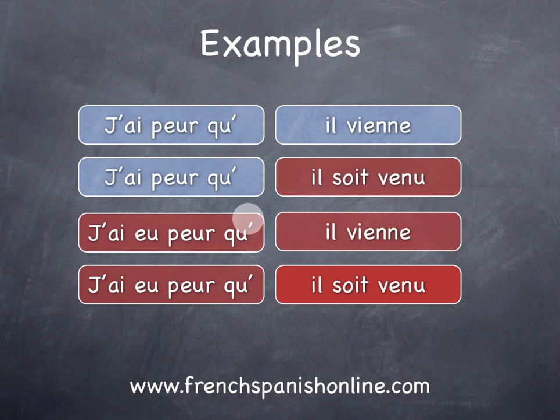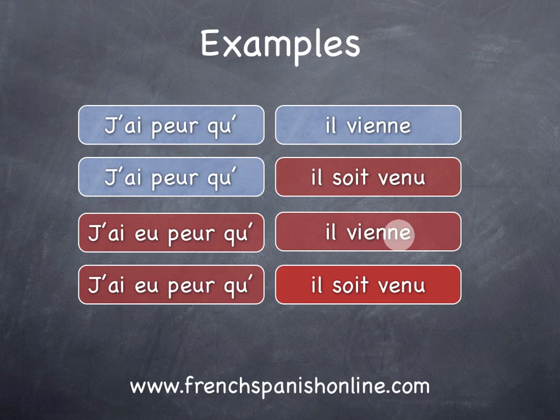For this reason, we need the past subjunctive. Okay? Another example, j'ai eu peur qu'il vienne. I was afraid that he came. So, yesterday, for example, at noon, you were afraid that he came also at noon. So these two parts take place at the same time in the past. So to translate the second part, you need the present subjunctive.